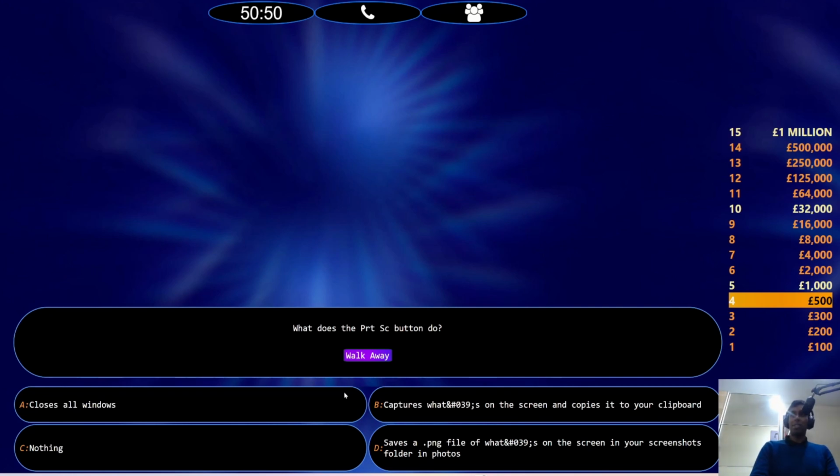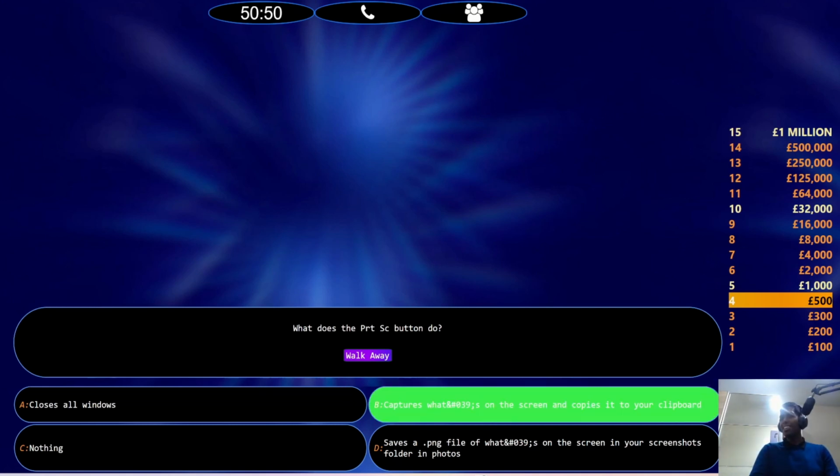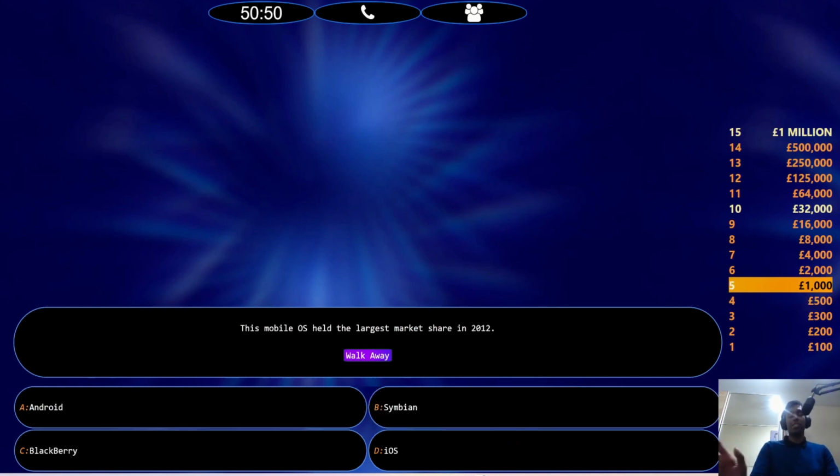I apologize for the audio, but what does the PRT source print screen? Does that print screen button do? Captures on the screen and copies it to clipboard, saving a P. No, it doesn't. No, I think it's B, right? Is it B? Yeah, okay. I always use this command during school days, even nowadays.